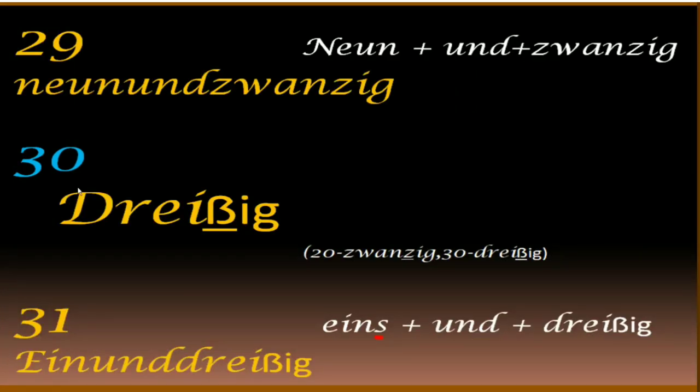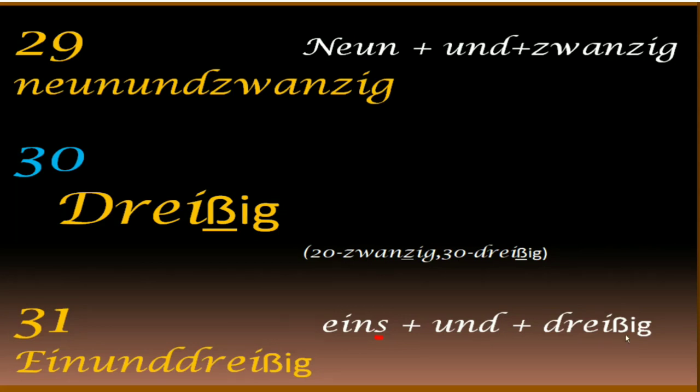30. 30 is dreißig. Again, you can see here the difference between 20 and 30. 20 is zwanzig and 30 is dreißig. So this 20 has taken the z set and 30 has taken the ß set. So only the 30, among all the tens numbers, takes the ß set. For example, 40, 50, 60, 70 don't take the ß set. Okay. Next is 31.